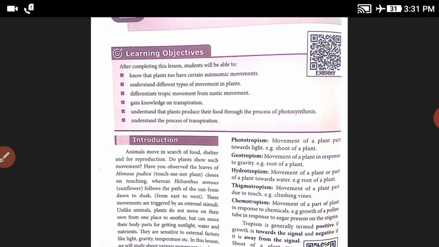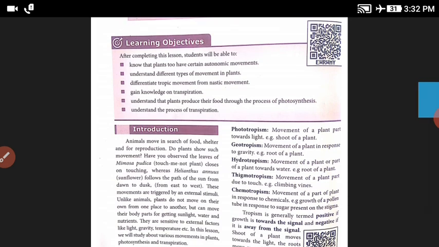Okay. What will we be learning on completing this lesson? Know that plants have certain autonomic movements, then understand the different types of movements in plants, for example tropic movement and nastic movement. Then differentiate tropic movements from nastic movement. Then gain knowledge on transpiration. Then how plants prepare food by photosynthesis. Then understand the process of transpiration.